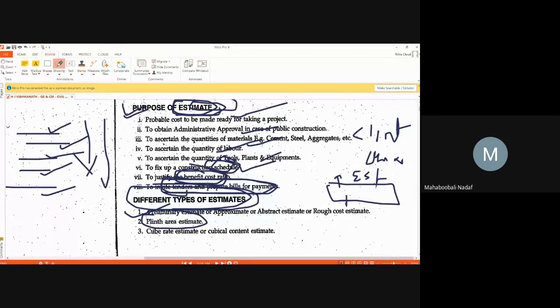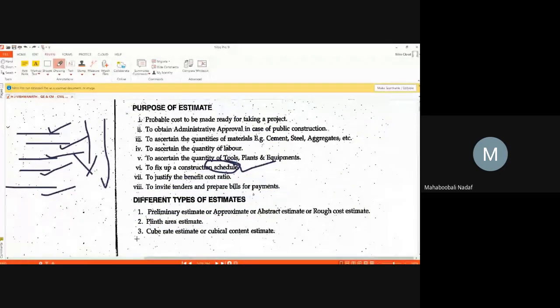And approximate cost is called what? Approximate cost is called estimate. Okay, so like that you have to understand.